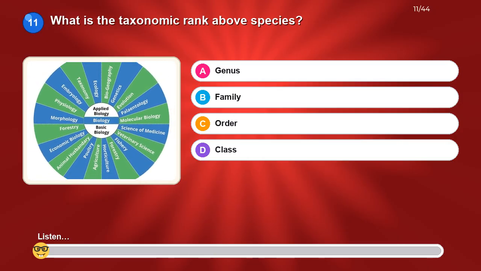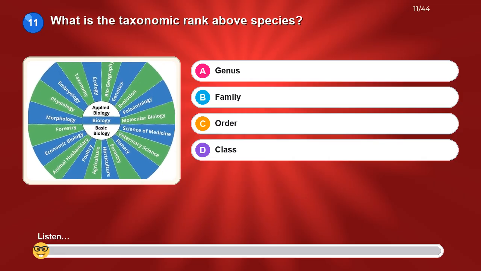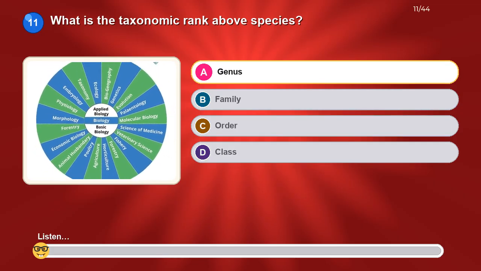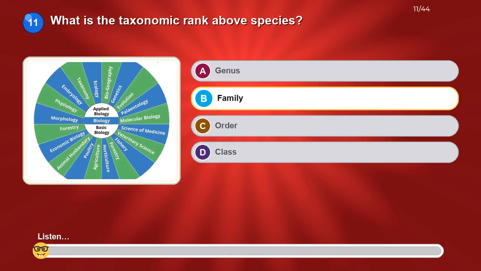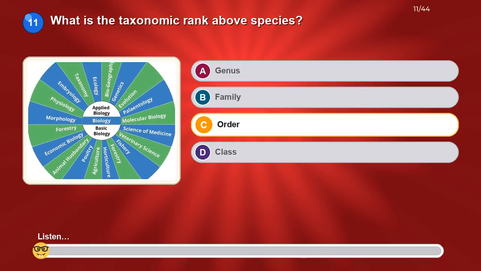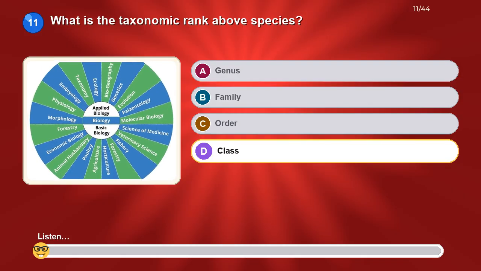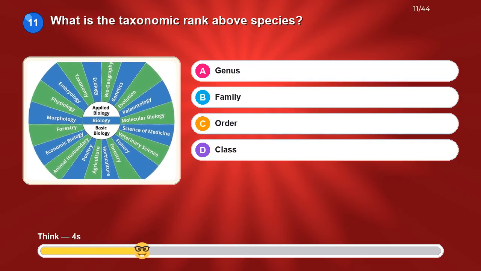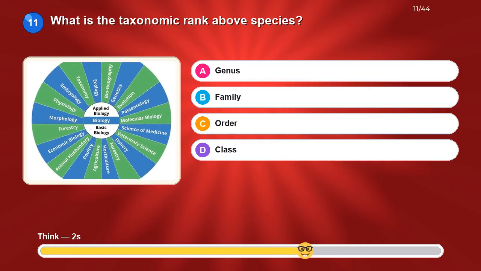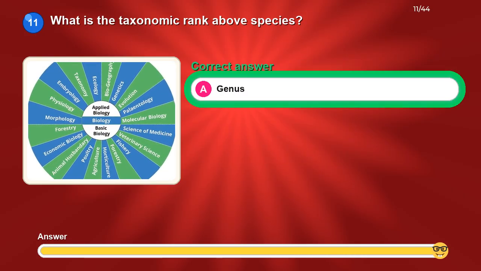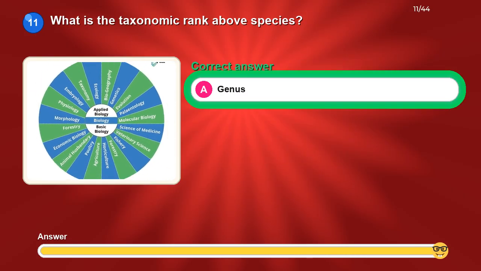What is the taxonomic rank above species? Option A. Genus. Option B. Family. Option C, order. Option D, class. The correct answer is genus.